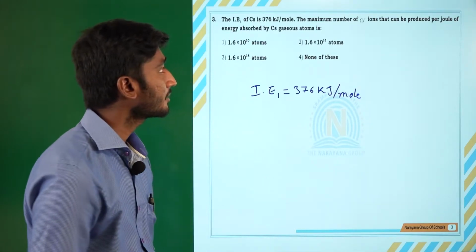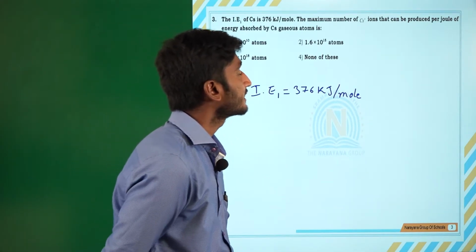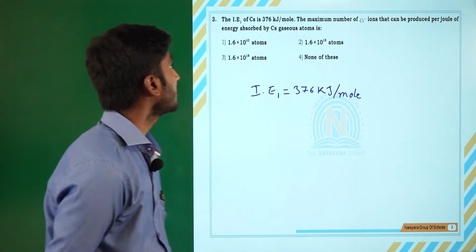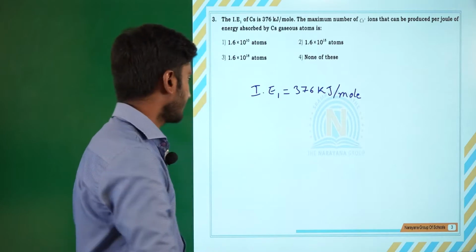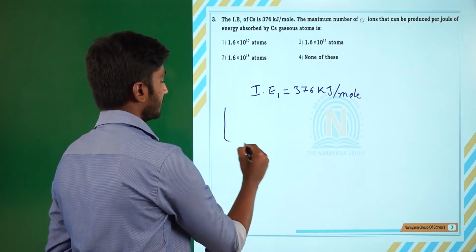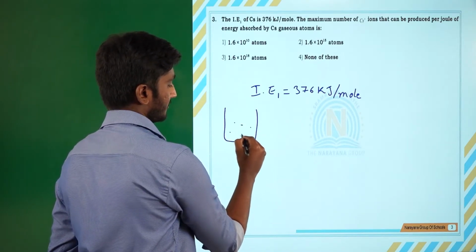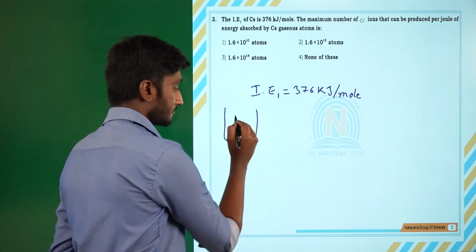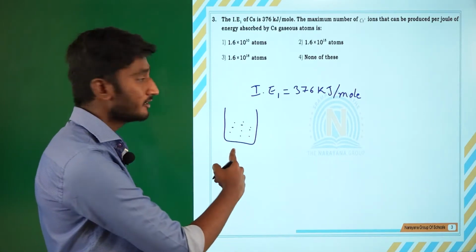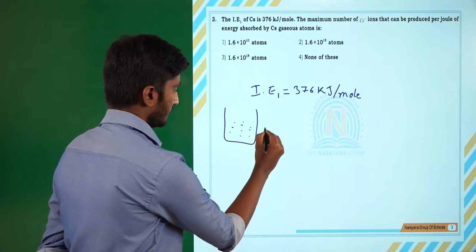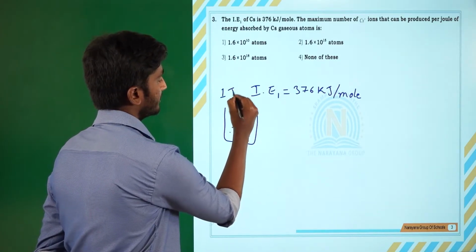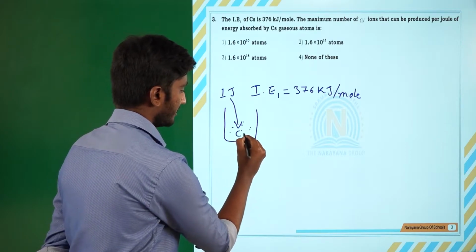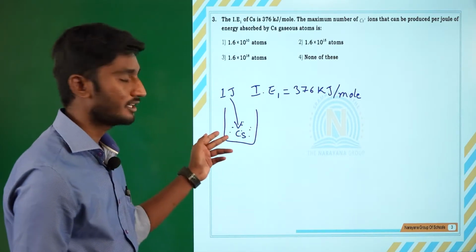The maximum number of cesium plus ions that can be prepared per joule of energy absorbed by cesium gas atoms. So for example, in a beaker you have cesium gas atoms. Here we are providing 1 joule of energy.